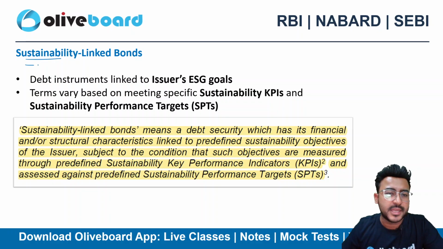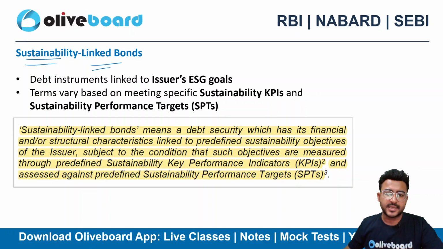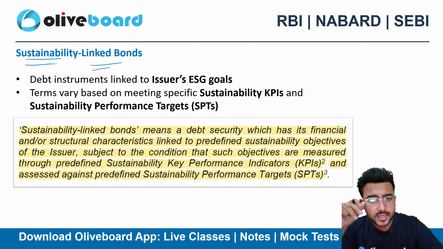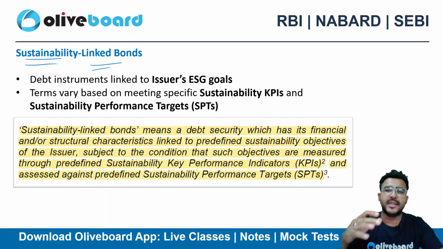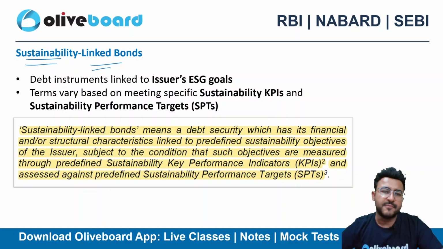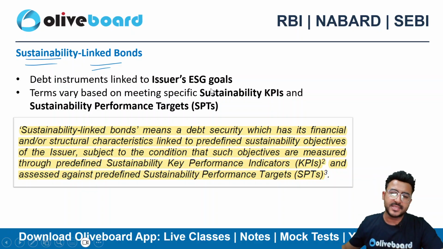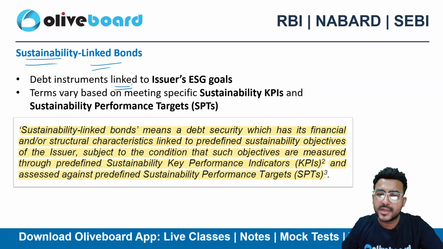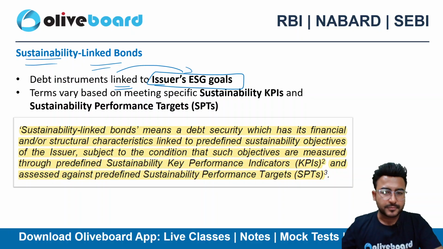Next is sustainability linked bonds. Now that's another thing, right? First we learned about green bonds, then we discussed social bonds, then sustainability bonds. Now it is sustainability linked bonds. Sustainability linked bonds are not tied to a specific project. Instead, they are linked to a company's ESG related performance target. Somewhere or the other it is linked to the company's ESG goal only. So these are debt instruments that are linked to the issuer's ESG goal, right?